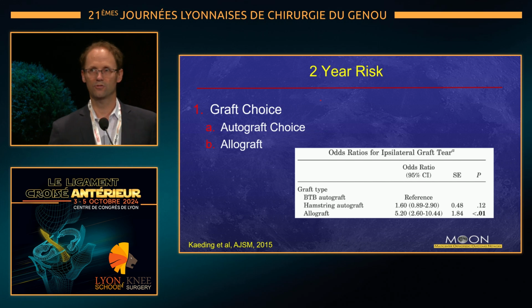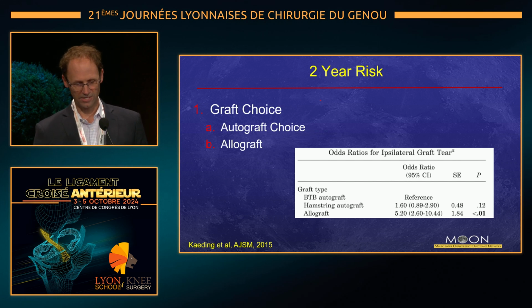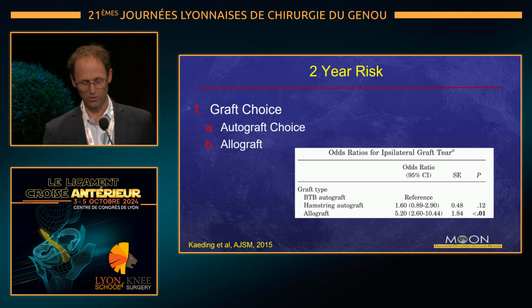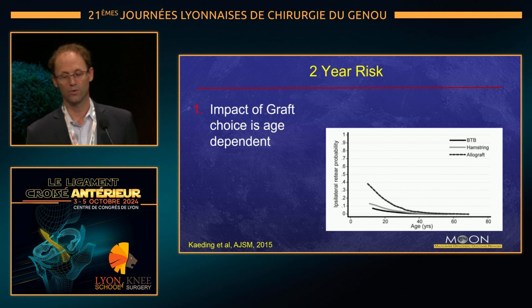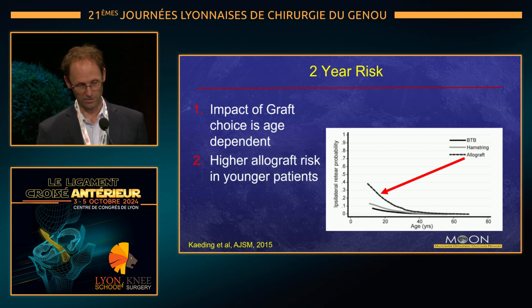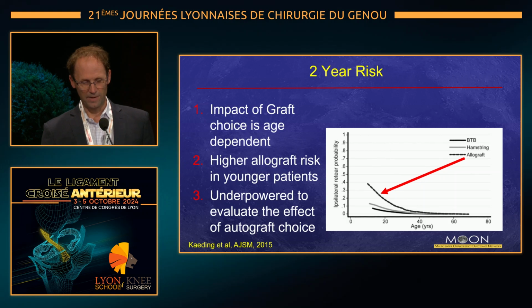Graft choice was also an important predictor at 2 years, particularly allograft, where we can see that this predicted early failure. We didn't have enough power at this point to compare autograft choices, as you can see, but it's interesting to note that the allograft effect is not across the board. We really see that in these younger patients, particularly those under 20, is where we really see the high risk of allograft failure, and therefore do not recommend allograft in this population. We were still underpowered, as I said, to look at autograft choice.